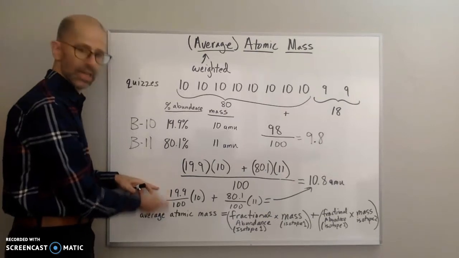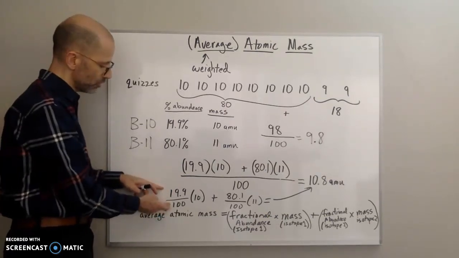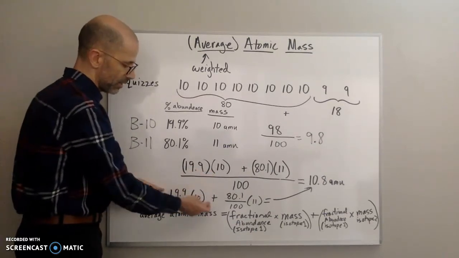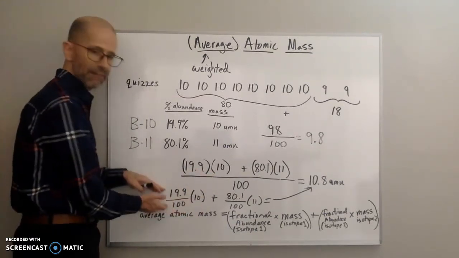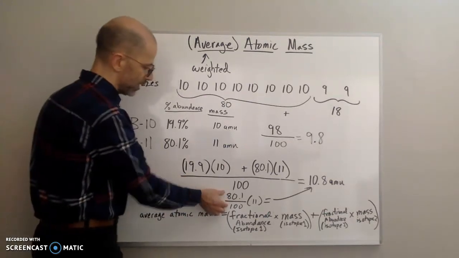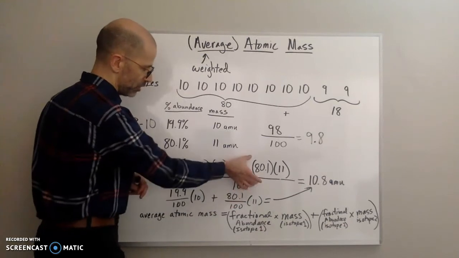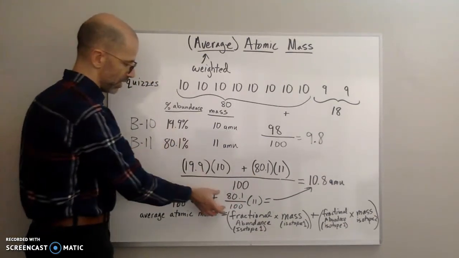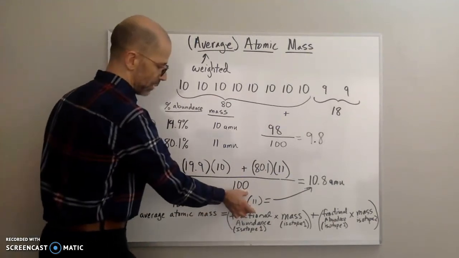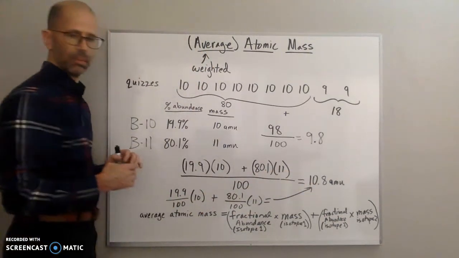Because it's a fraction out of 100. And then I multiply that by 10 to get the mass due to that fractional amount. Then I add that to 80 divided by 100, so I'm taking the percentage divided by 100 and getting the fractional amount, and then multiplying that by the mass, and I get the same number.